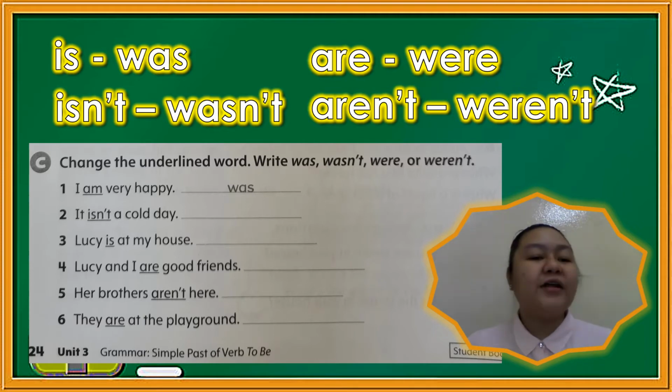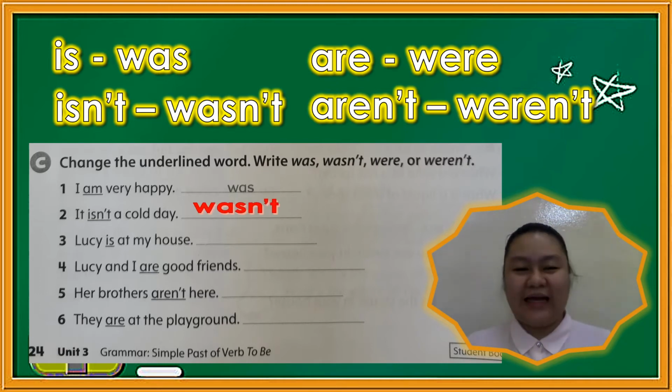Let's begin. Now, number 1, I am very happy. Remember, we are using am. Now, if you remember, if you change it into its past tense, it becomes was. Correct. Now, let's go to number 2. It isn't a cold day. What's our underlined word? Isn't. Now, isn't will become wasn't. Correct. Now, number 3. Lucy is at my house. The underlined word is? Now, is will become